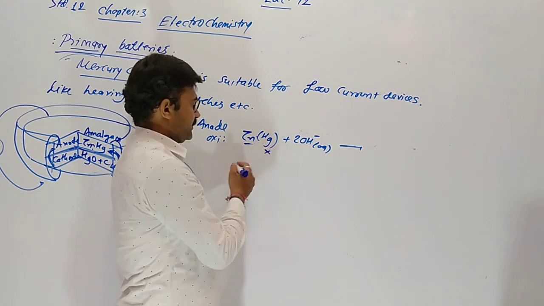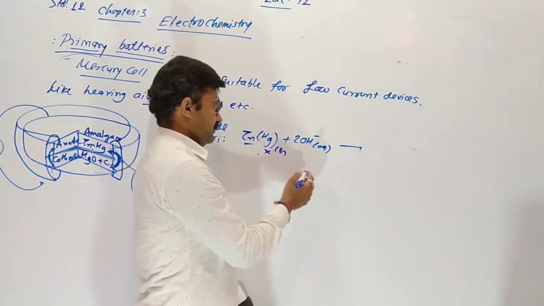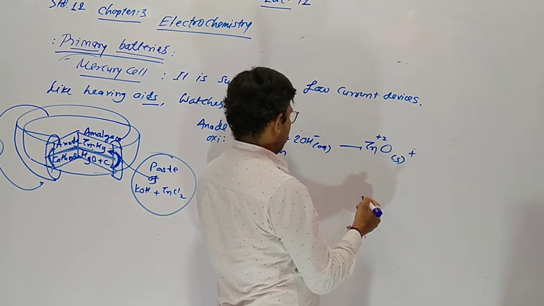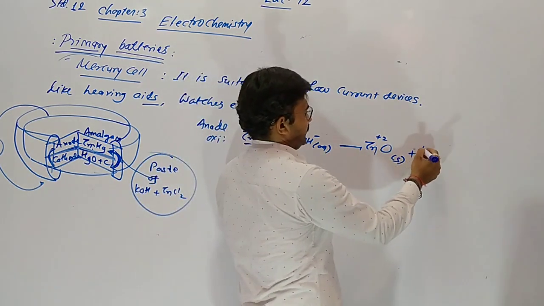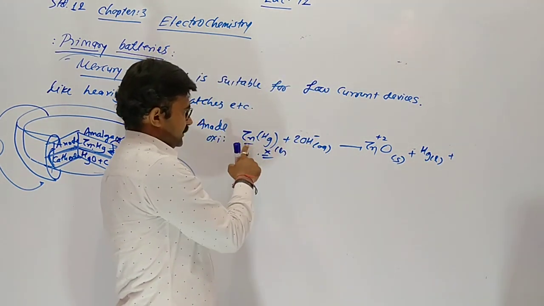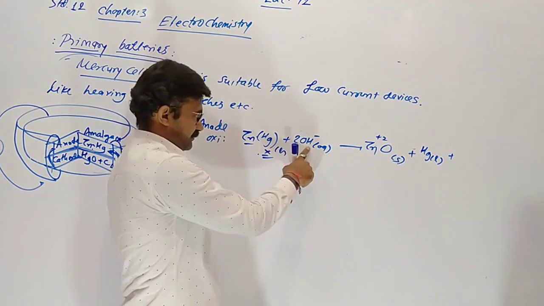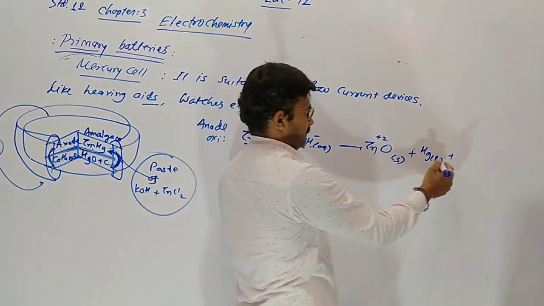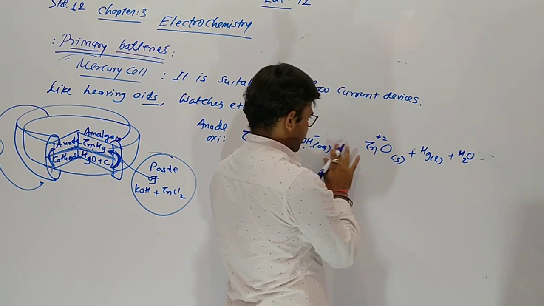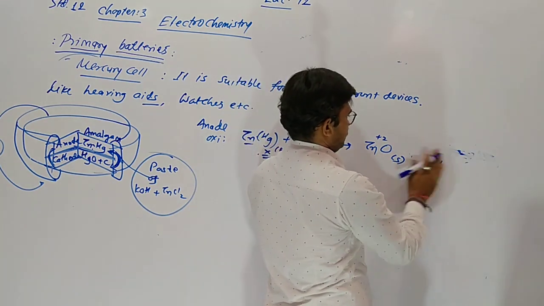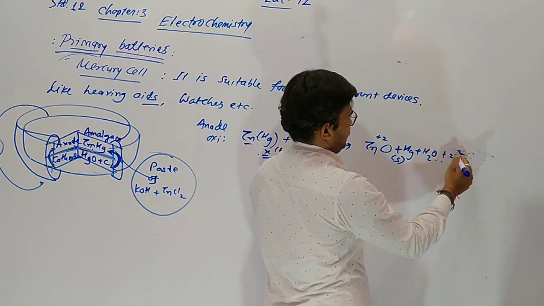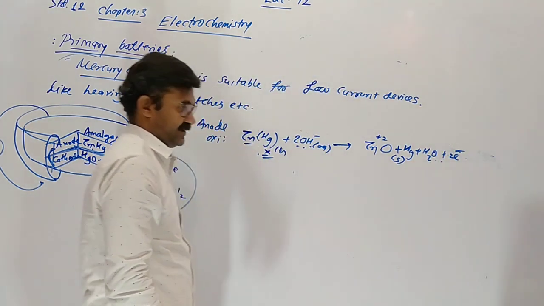So zinc mercury is non-reactive, but zinc experiences oxidation and gives zinc oxide. Mercury remains as it is. Now for zinc oxide, the remaining oxygen with 2 hydrogens gives H2O, and also 2 electrons, plus Hg. This is oxidation.